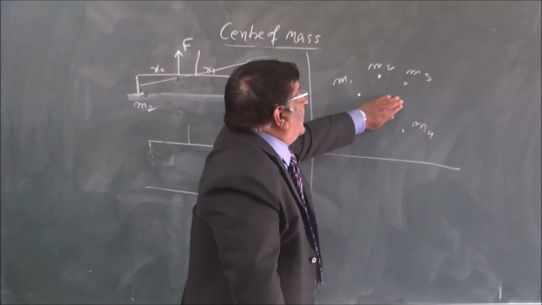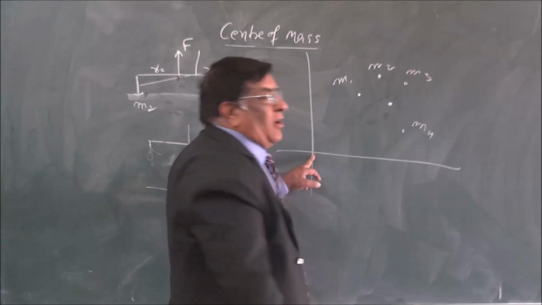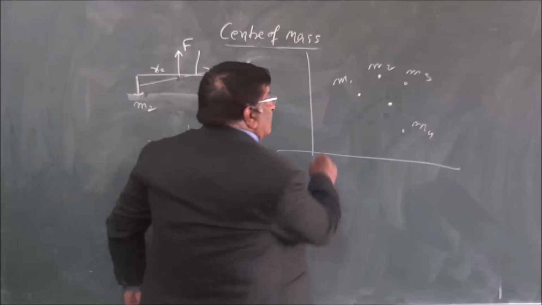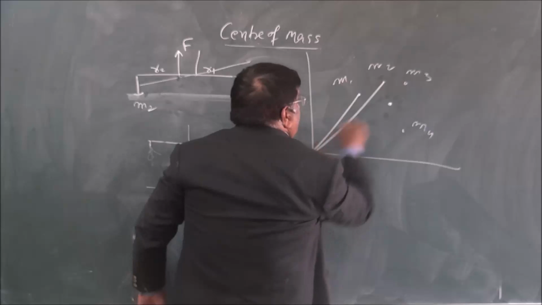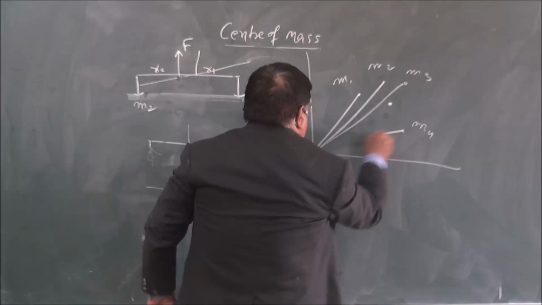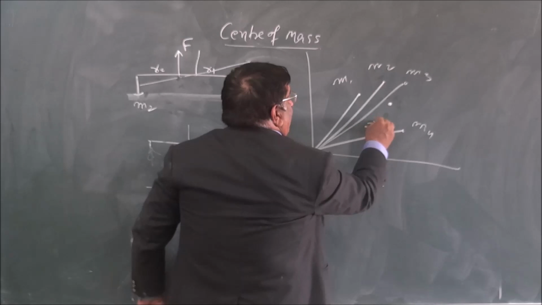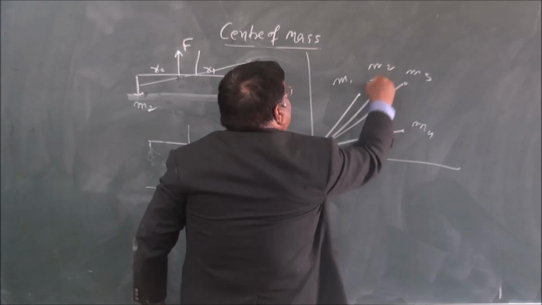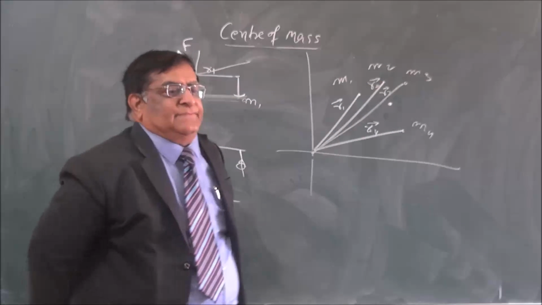So actually how many points are there? 4. We draw any point arbitrarily as origin. From this point we draw the lines like this, to M1, M2, M3, M4. This is the R4 vector, R3 vector, R2, and these are all position vectors for all the masses.